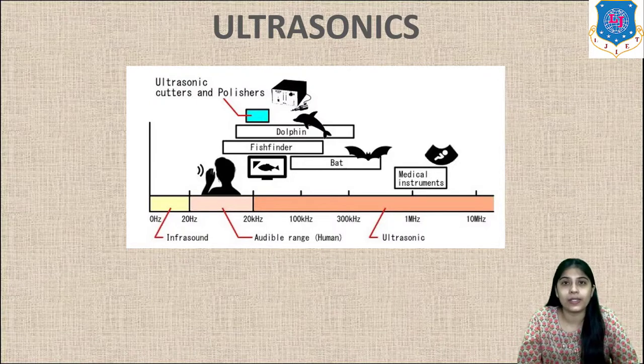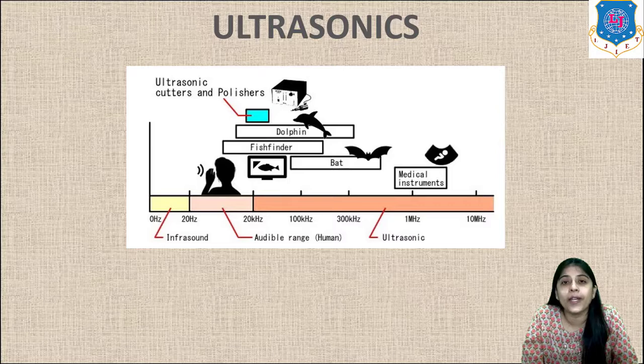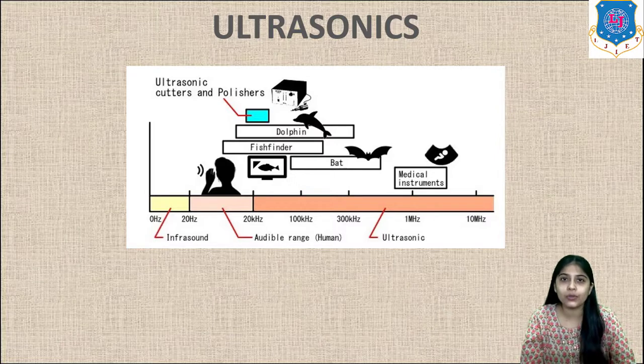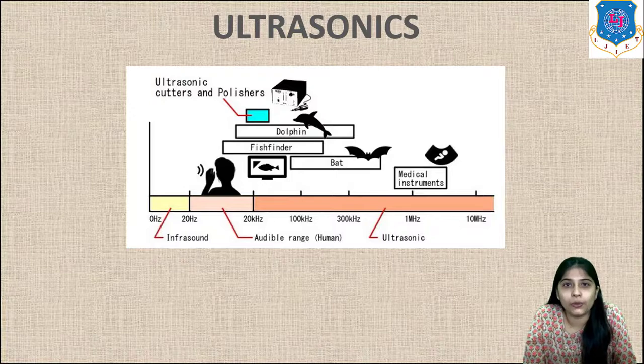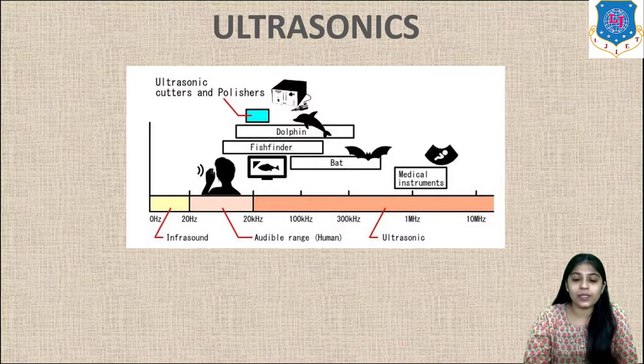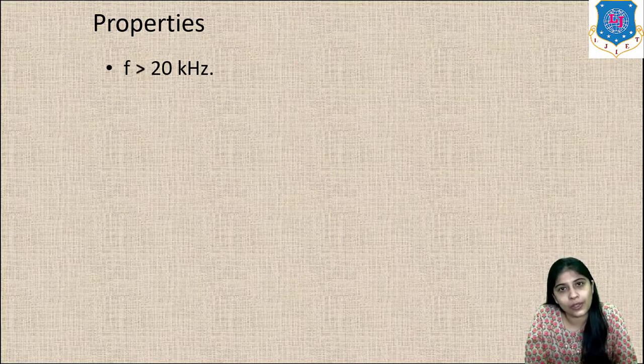Now let us first understand the terminology of ultrasonics. The term ultrasonic means very high frequency sound waves, as ultra represents very high, and sonic means something related to sound. So ultrasonic waves are sound waves having frequency greater than 20 kilohertz. Now let us understand some properties or characteristics of these ultrasonic waves.